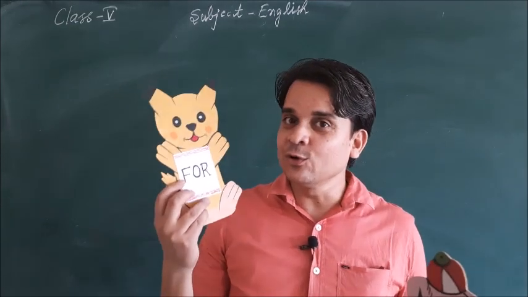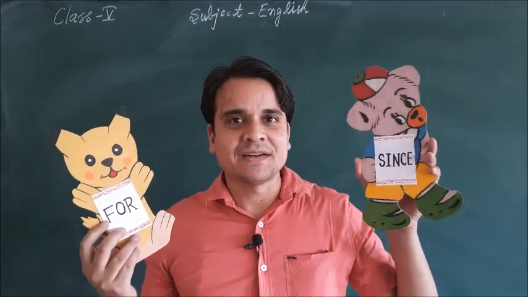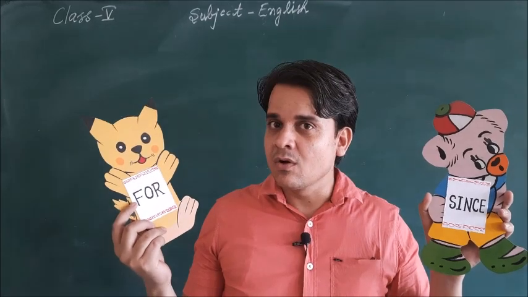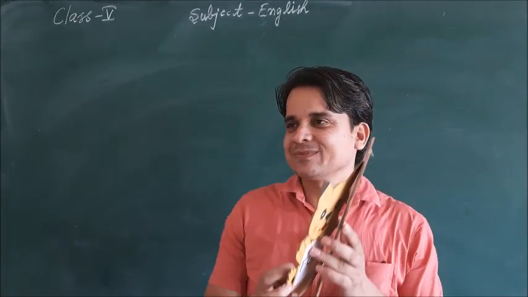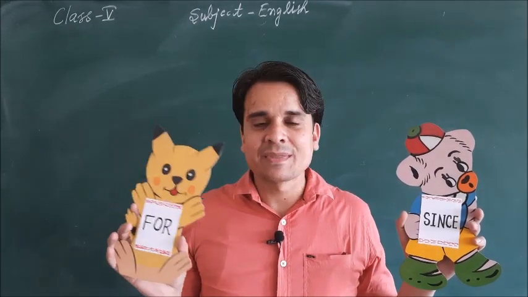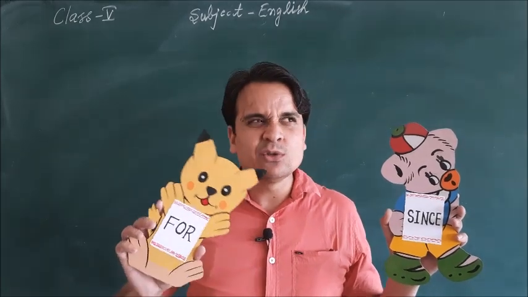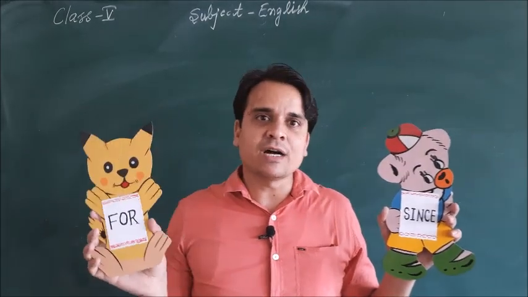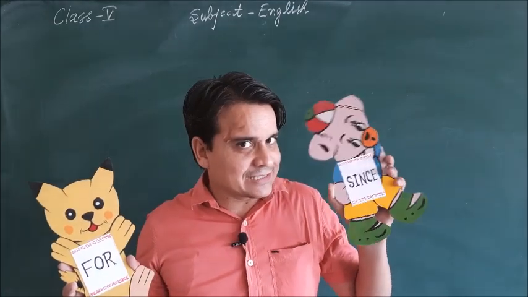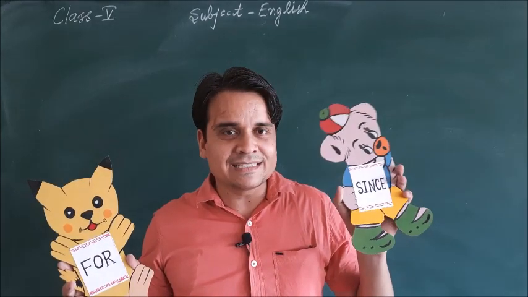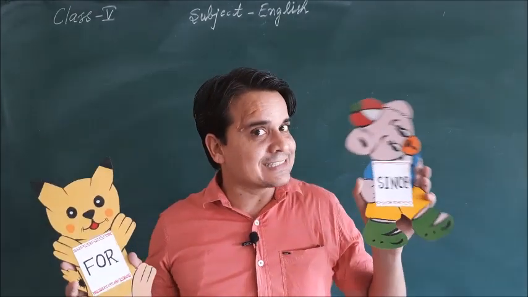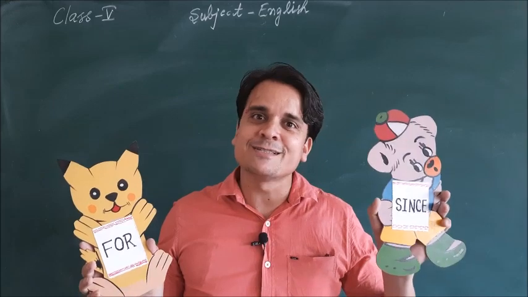Here it's 4 and this one is since. So let us see, let us observe what they are talking. Okay? Hello, I'm 4. I am a preposition. So you can use me while you are making the sentences. Now, since it's saying, hello students, I'm since. And you can make sentences using me also.